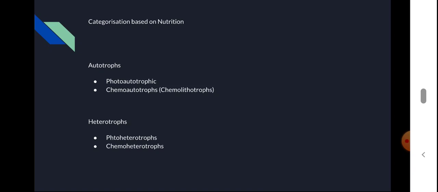So we are producing that at industrial levels by utilizing this particular property of prokaryotes, that is fermentation. The heterotrophs can be further categorized into photoheterotrophs and chemoheterotrophs. Photoheterotrophs utilize light energy for the breakdown of organic compounds. Examples are purple non-sulfur bacteria and green non-sulfur bacteria.